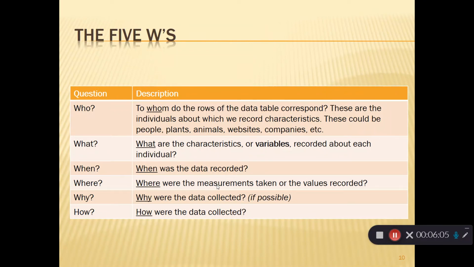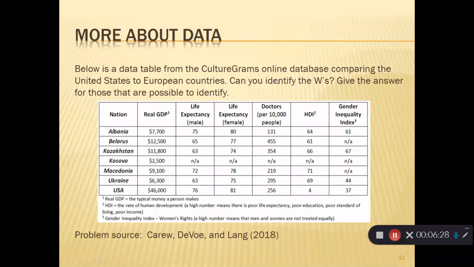Who is that about? What does that relate to? Okay, that's the who. The what is the information we're collecting. What variables are we recording? The when is when was the data collected? Where was the data collected? Why was the data collected? And then, of course, how was the data collected is the last question.